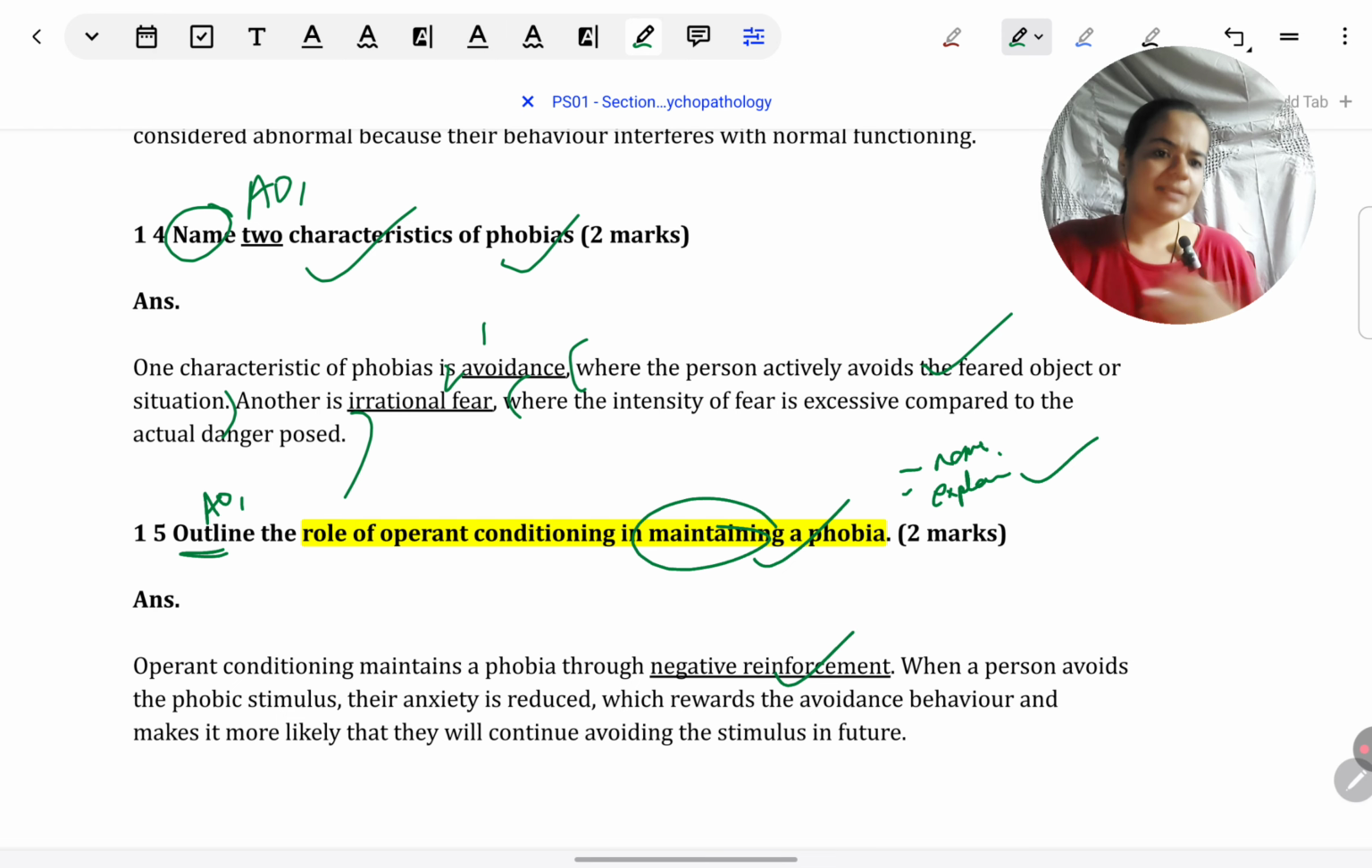So first you can see in the answer I've just named negative reinforcement. And then I have not given a particular example as such, but in general I have explained that whenever an individual engages in avoidance, that serves as indirect reinforcement because they do not have to confront the phobic stimulus, and that gives them a sense of relief. So that is the key thing, explaining how negative reinforcement is taking place. Whether the example is there or it is not there, that is fine.